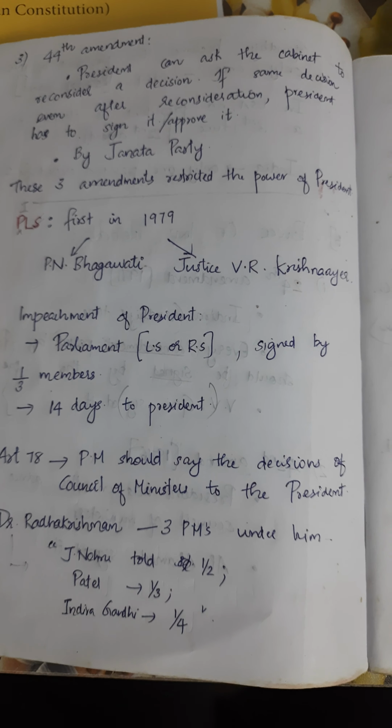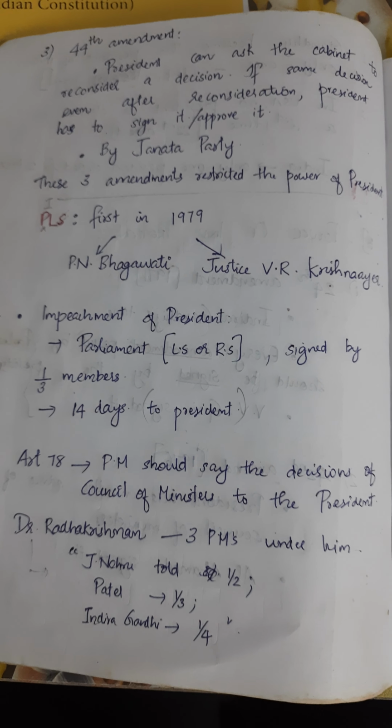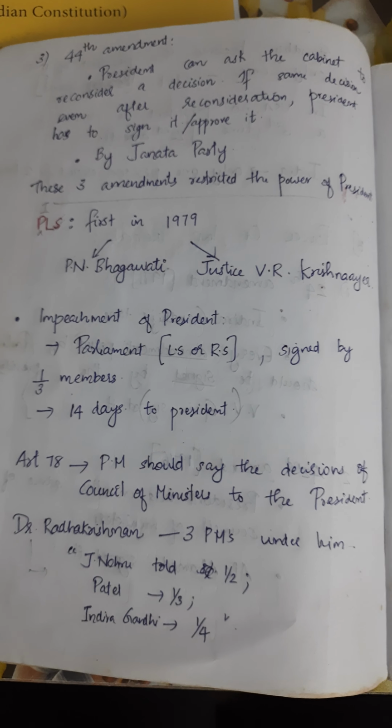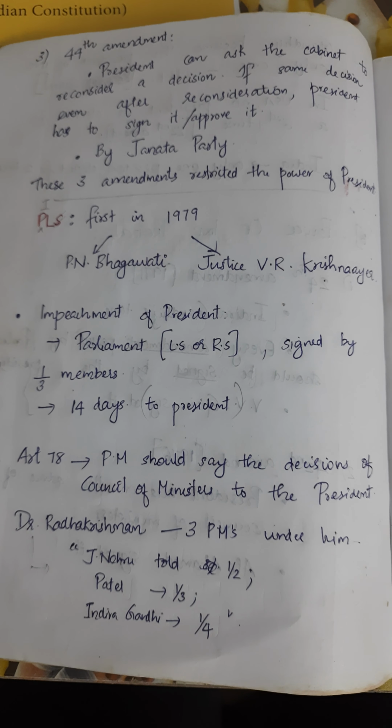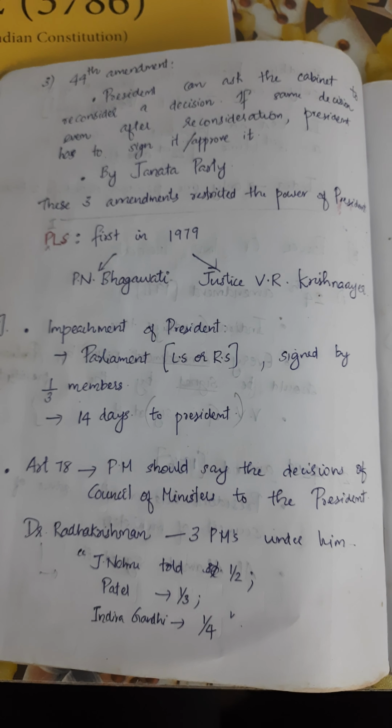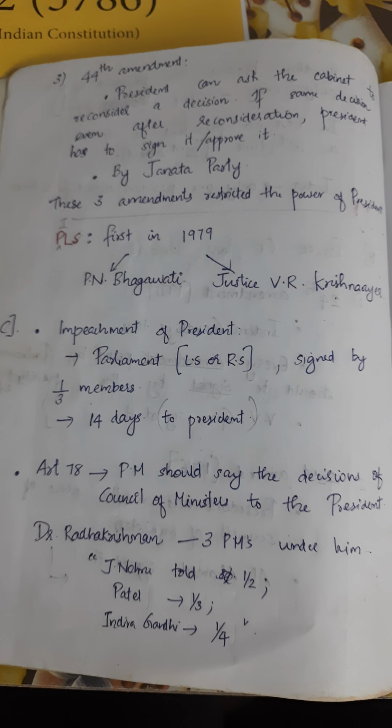So when the Janata Party came to power, they made a little relaxation: the president can ask the cabinet to reconsider a decision. If the same decision comes again after reconsideration, then the president has to sign or approve it. This was done by the Janata Party. So these three amendments restricted the power of the president.